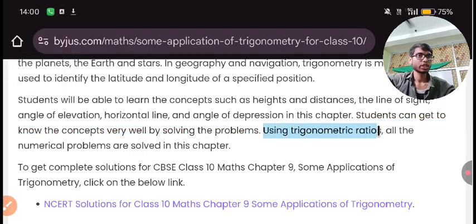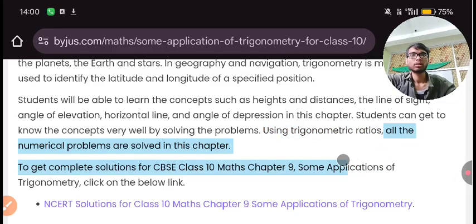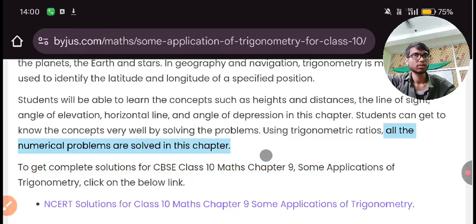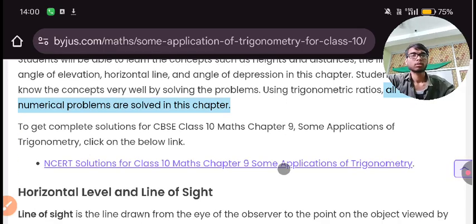Using trigonometric ratios, you are familiar with this. There are 6 which are fixed, and 3 are just reciprocals of the other 3. So all the numerical problems are solved in this chapter. We will analyze one or two questions, but except those we will ignore the rest, for every chapter and every topic.